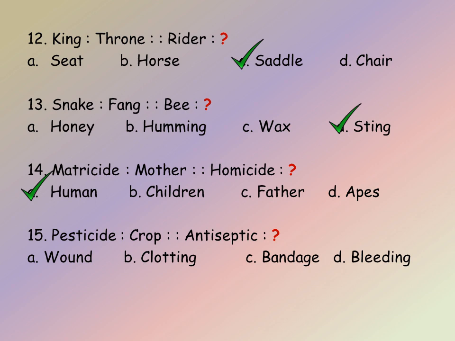So pesticide is used to control the infection of crop. In the same way, antiseptic is used to control the infection of wound. So our answer is A. Let us see the next question.